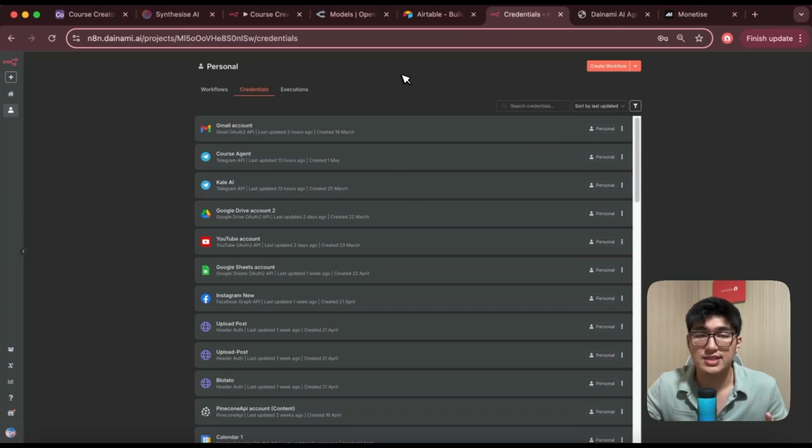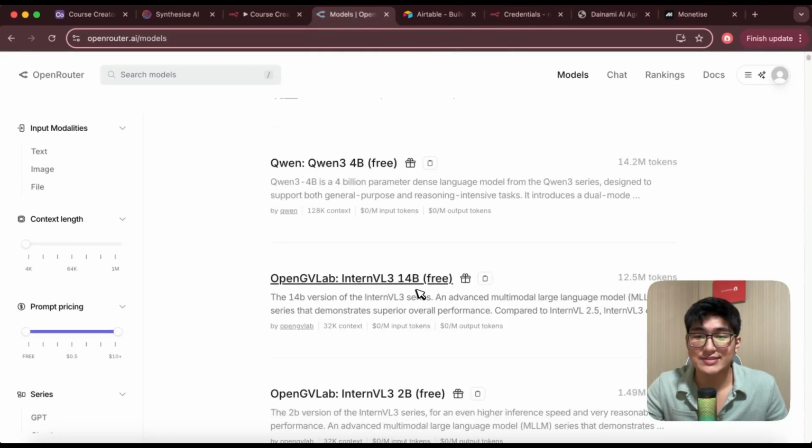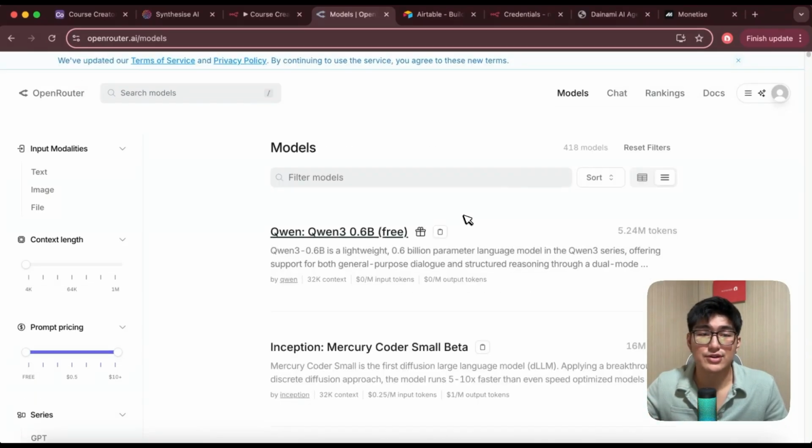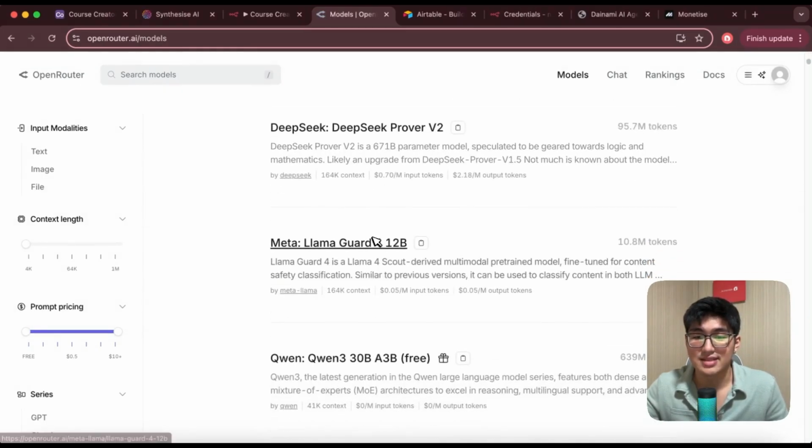Another thing to set up before we go into n8n to build out the whole agent workflow is OpenRouter. This is a platform that allows us to connect to many different models out there. Another good thing about creating your own AI agent system is that I know most of you only know about, let's say, ChatGPT, but using OpenRouter, I can connect to all the different models out there, like Qwen and Meta Llama, and I can decide which one I want to use based on the cost as well as the effectiveness of it. This allows me to test and create the best system workflow that's most cost effective, as well as delivers the best result to me.